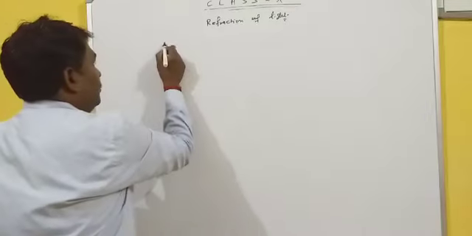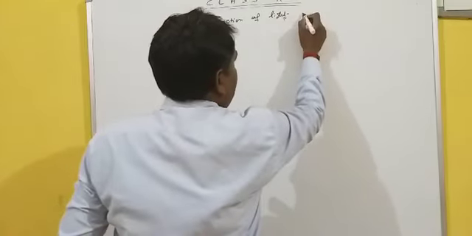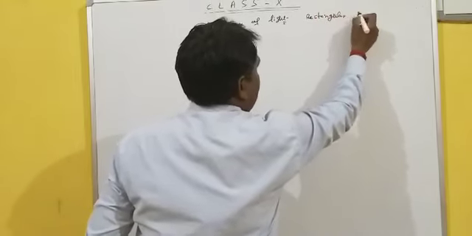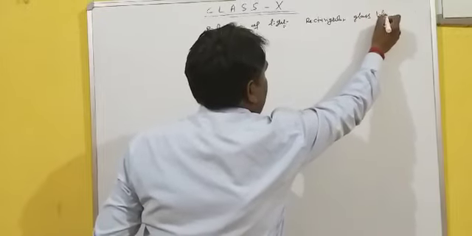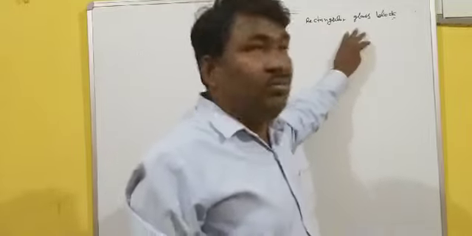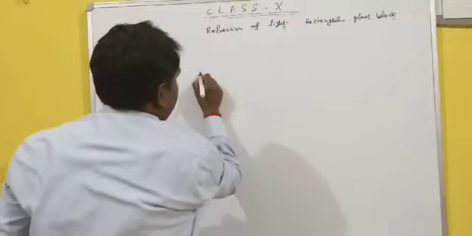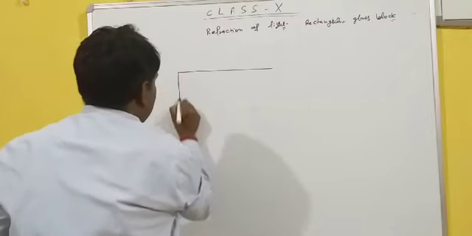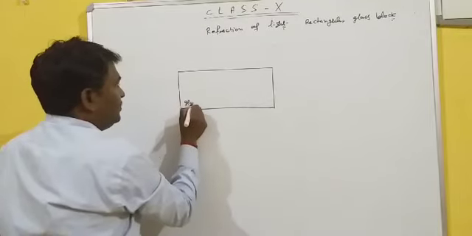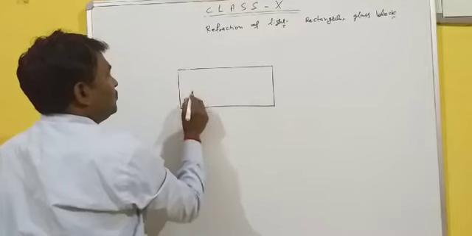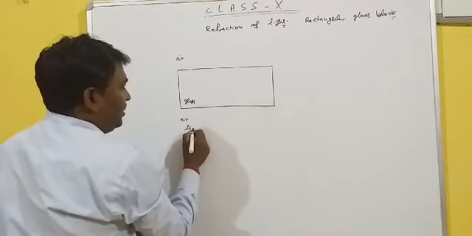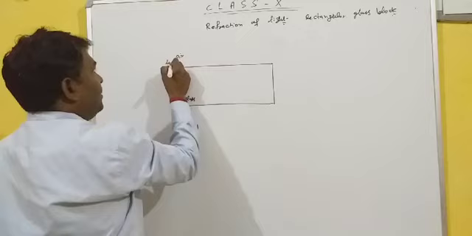Okay. Now, refraction of light through a rectangular glass block. Suppose there is a rectangular glass block. This is glass. Here air, here also air. As you know, the refractive index of air is 1.